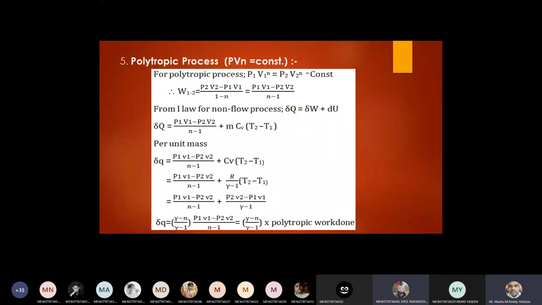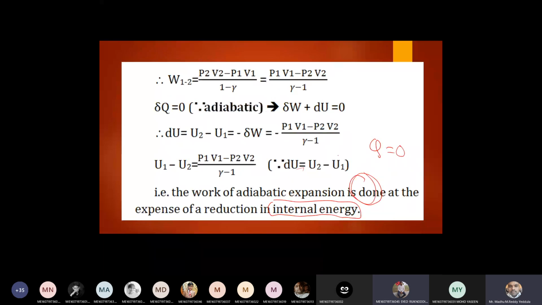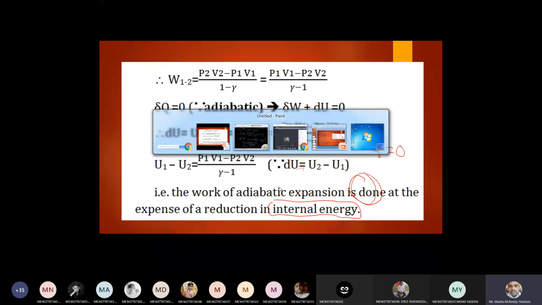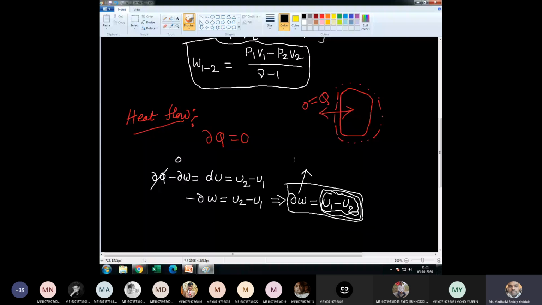Now, the last process. Here du is equal to U2 minus U1. I also wrote the same, but here a minus is there. Usually change is final minus initial, so du is U2 minus U1.